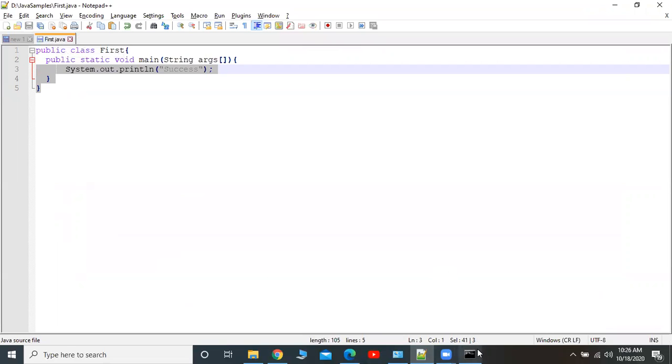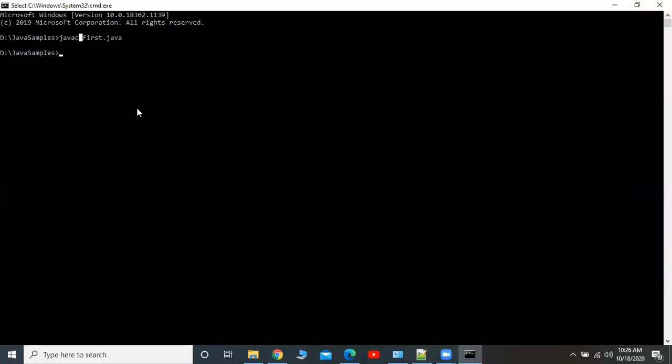For that purpose, we use the Java compiler tool. javac stands for Java compiler. Its main purpose is to convert a .java file into a .class file. This is very, very important. Sometimes during fresher interviews, people will ask what is the purpose of the Java compiler. The answer is to convert a .java file into a .class file.